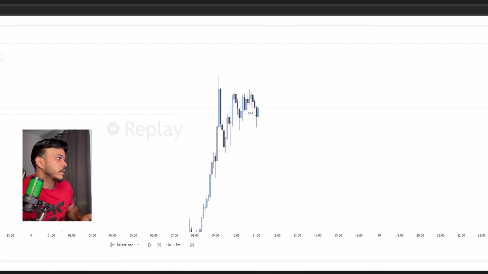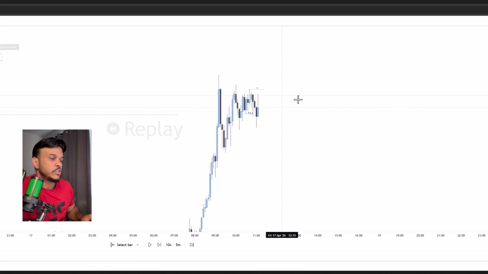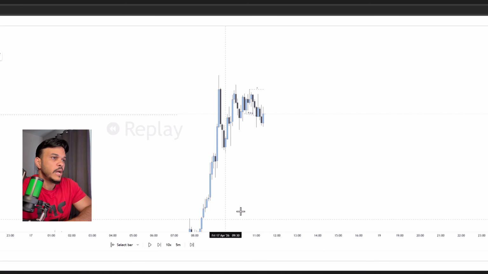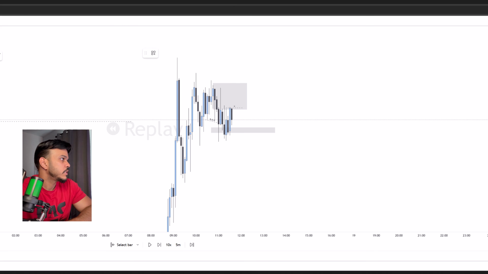Once I have that break, I mark up my liquidity of the swing of the 5 minutes, and I'm just waiting for the market to grab liquidity. Let's see what happens. The market continues going down. Now I have another liquidity here, which is going to be this one, and then this 5 minutes order block right here. So I'm waiting for the market to grab the liquidity, tap into the order block. That's what I need. And now I'm just looking for the market to break below here for me to get in.